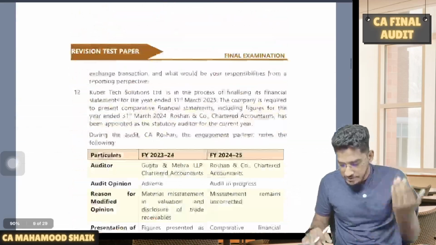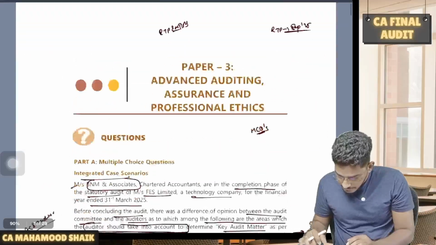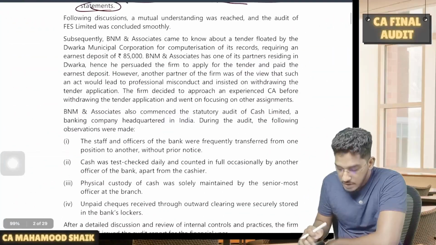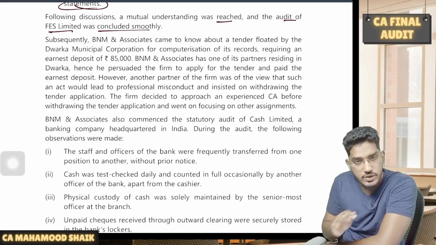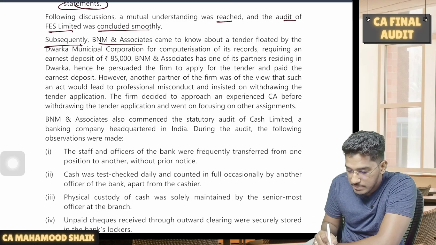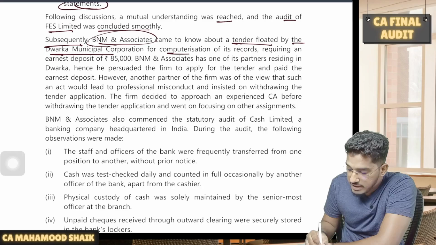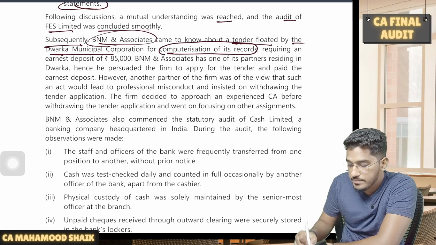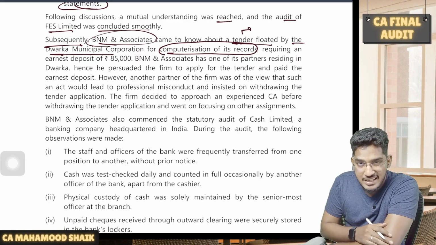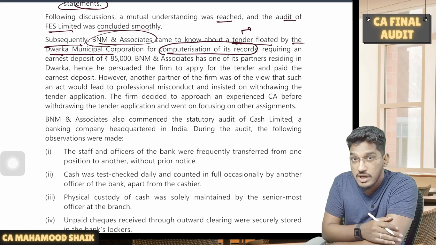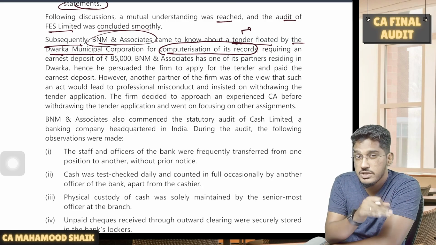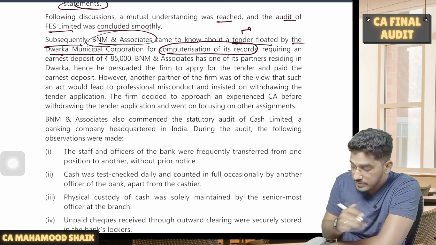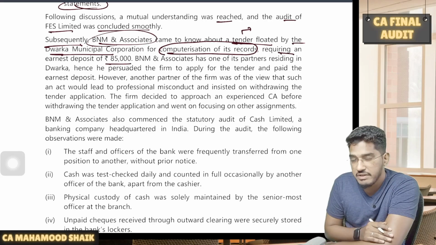Next, let us proceed further with the facts given in the case scenario. Following discussions, a mutual understanding was reached and the audit of the FES Limited was concluded smoothly. Very good. Subsequently, B&M and Associates came to know about a tender floated by the Dwarka Municipal Corporation for computerization of its records. So there was a tender from the government. That tender was for computerization of records, which is not just reserved for chartered accountants. No. So computerization of records is not an area of work which is open for only chartered accountants. Anybody can do it, right? Requiring an earnest deposit of 85,000 rupees.